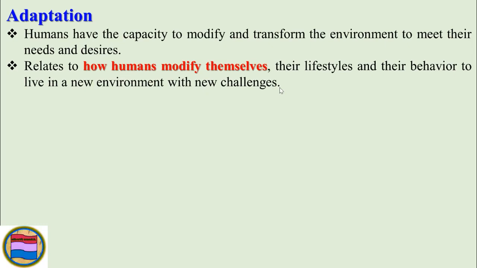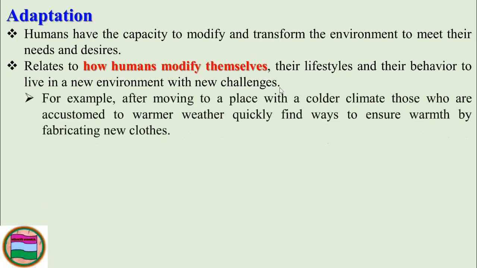It is also related to how humans modify themselves, their lifestyles and their behaviors to live in a new environment with new challenges. So even though harsh climate conditions exist, people have the capacity to modify and transform these harsh environmental conditions, and also they can modify the environment.